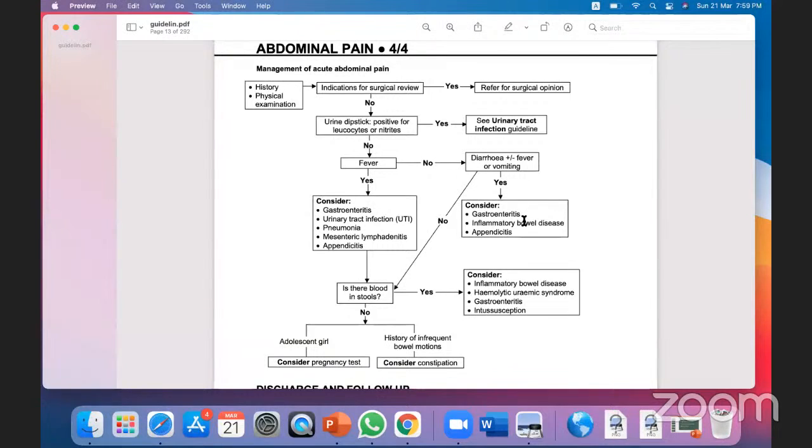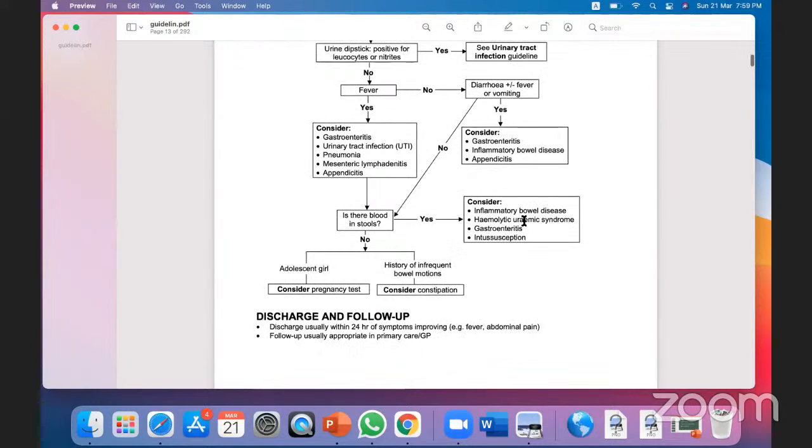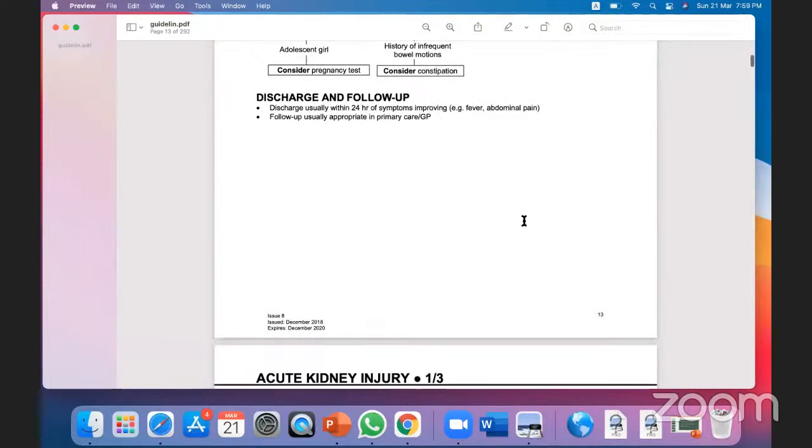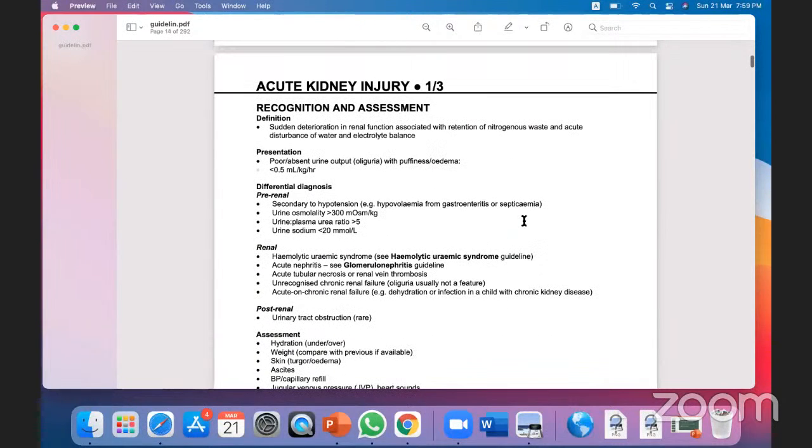And if there is no blood, nothing, just abdominal pain, think about infrequent bowel movement, think about constipation. After UTI, constipation is the most common. These are the two most common causes of acute abdominal pain in children. So when you admit the child, if there is no symptom of abdominal pain, then you can discharge within 1 day. Usually the follow-up should be given in primary GP care, unless surgical consultation is needed. If it is a medical condition, we will refer to the GP. Okay. Any question now from this guideline?